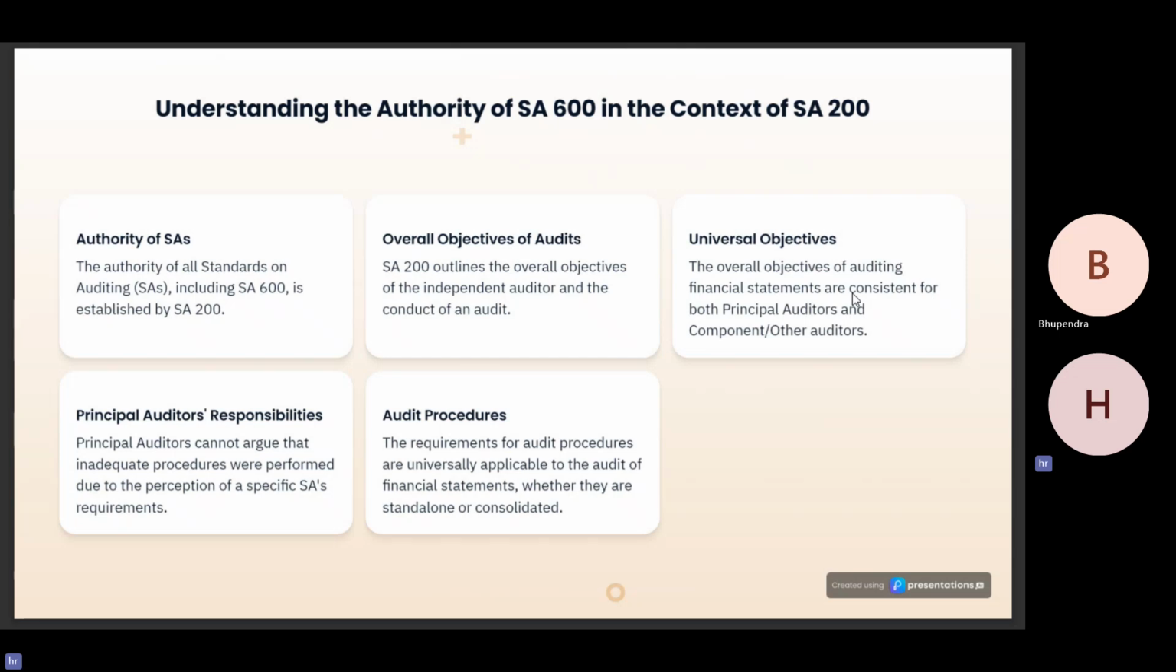So here the NFRA says that even though you are not complying with SA 600, you must have complied with SA 200 and should have commented on the complete financial statements rather than just referring to the work of component auditors.